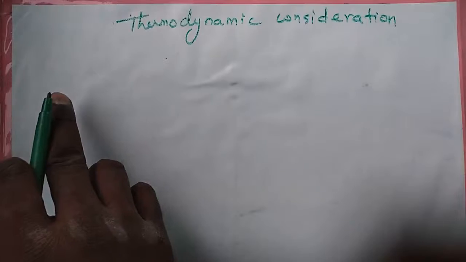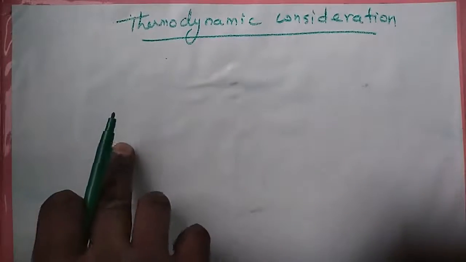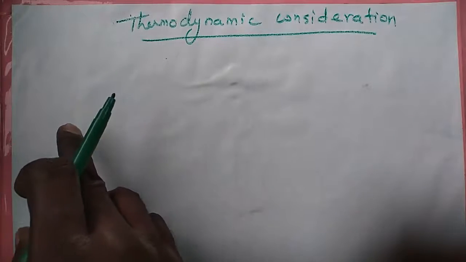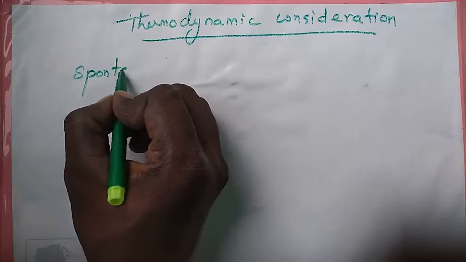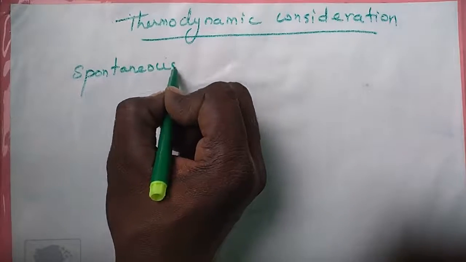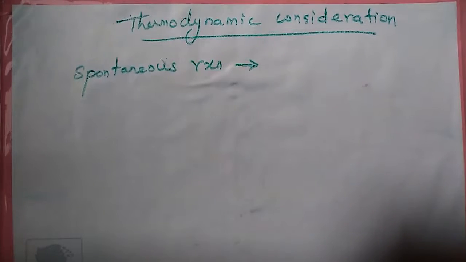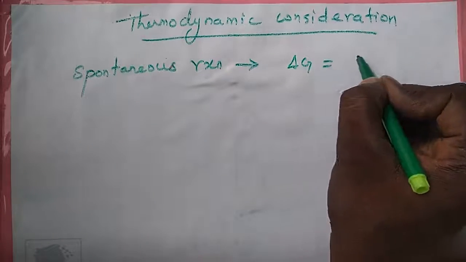If the reaction is spontaneous, the change in free energy delta G should be a negative value.